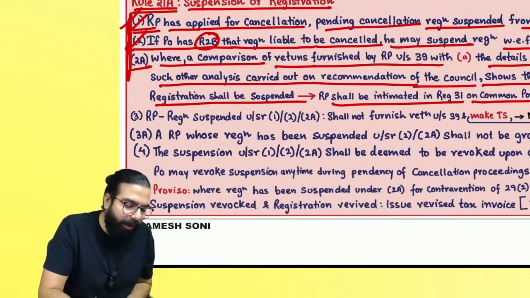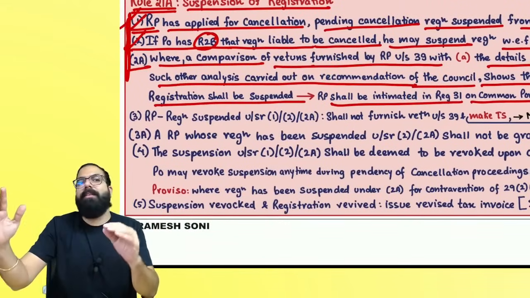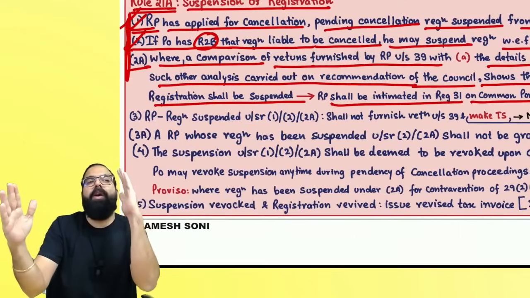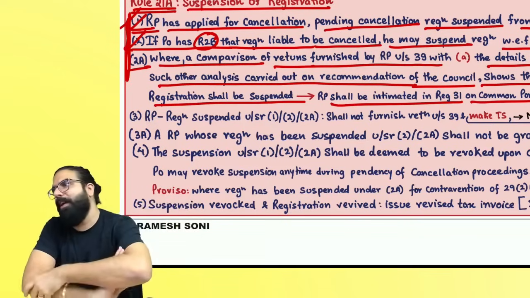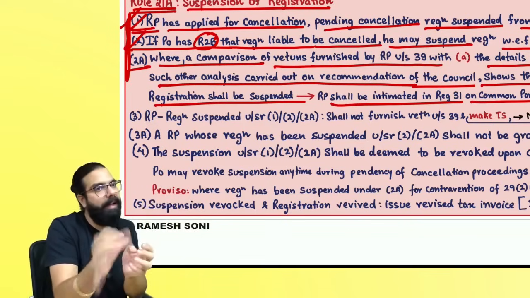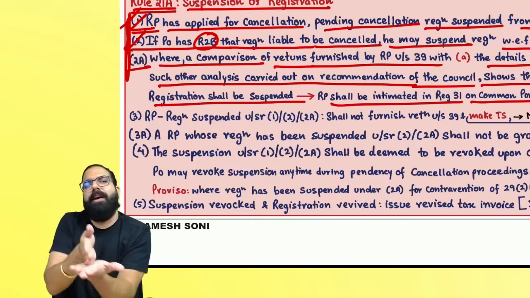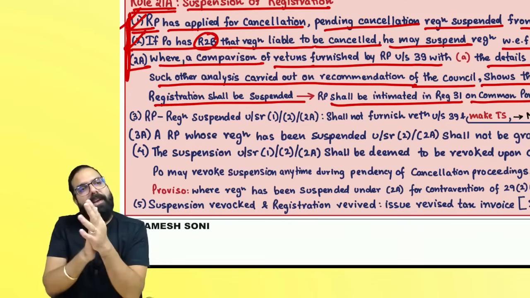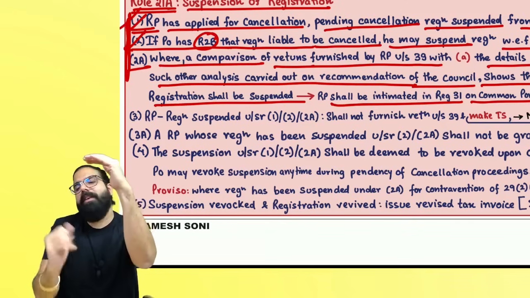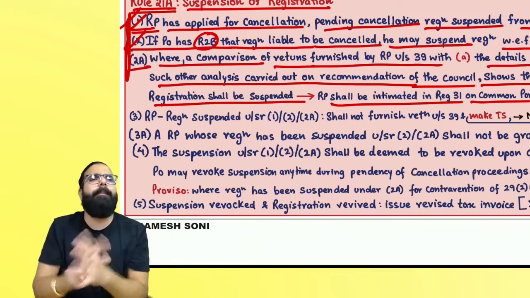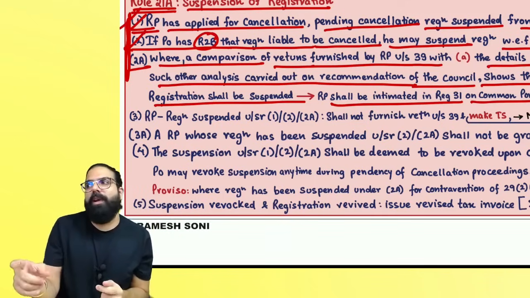Remember, what are the three scenarios when registration can be suspended? You applied: from the day you apply, or from the date you are seeking cancellation, whichever is later, your registration will be suspended. If the proper officer has reason to believe, then the proper officer will decide a date when the cancellation proceeding starts. From that day, he will suspend your registration. Third, your GSTR3B, GSTR1, GSTR2B or such other comparison indicates that there are some anomalies. Then the portal will suspend your registration.